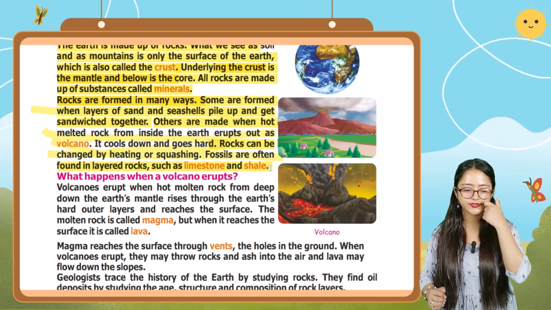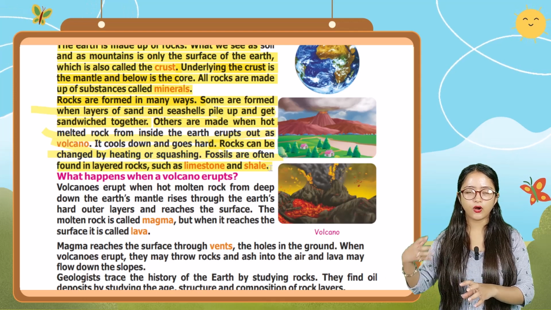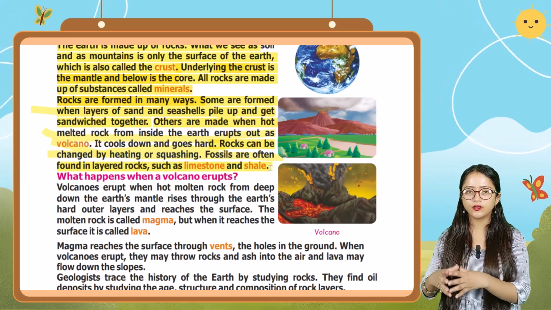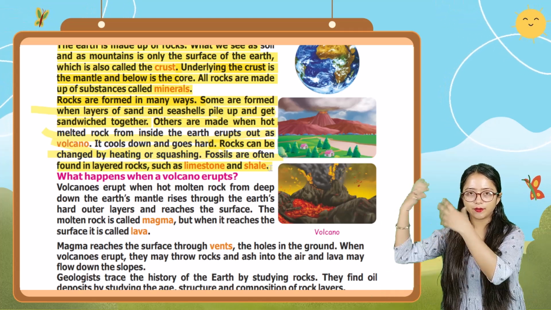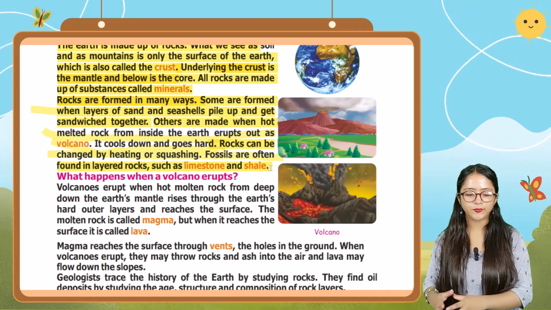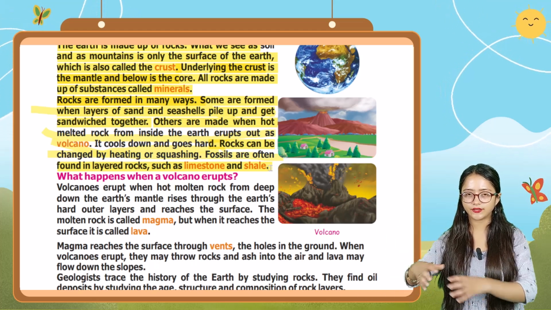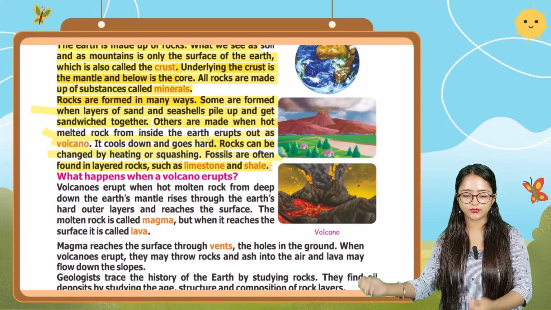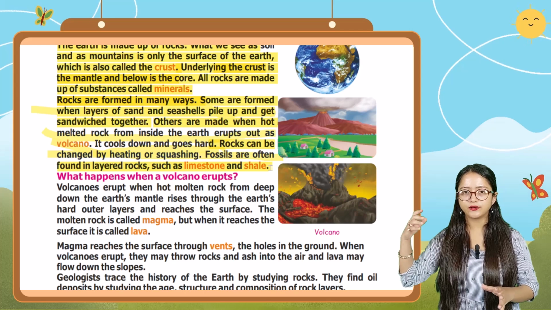So here it is saying that there are other rocks that are made when hot melted rock from inside the earth erupts out as a volcano, and it cools down and goes hard. When it comes out, it cools down, then it goes hard, and rocks can be changed by heating or squashing.